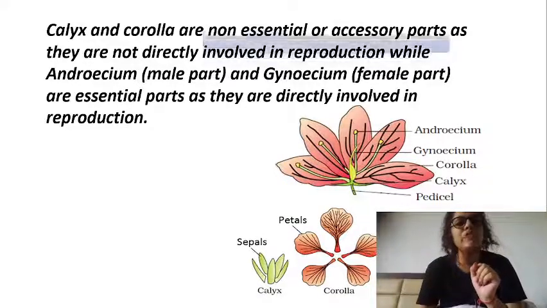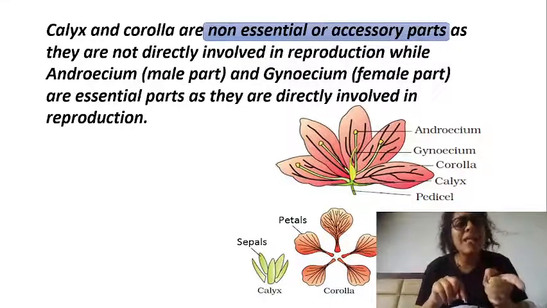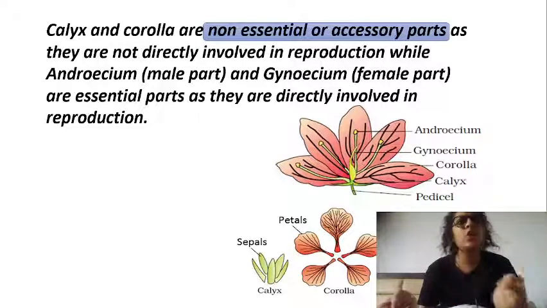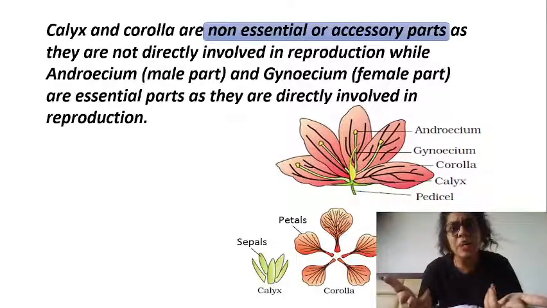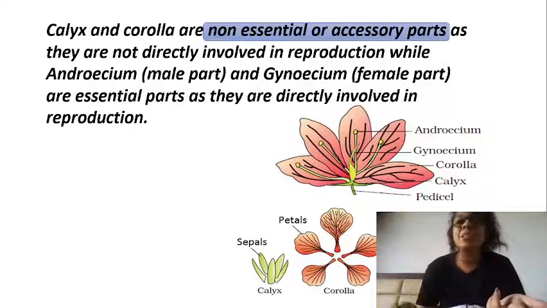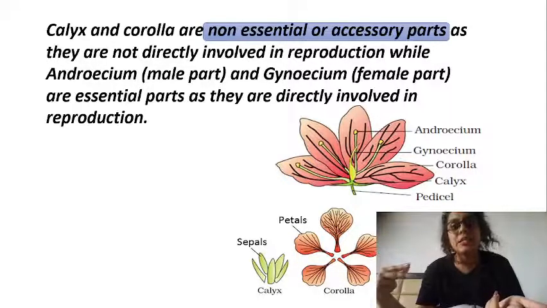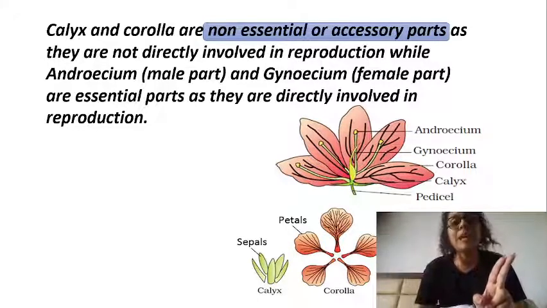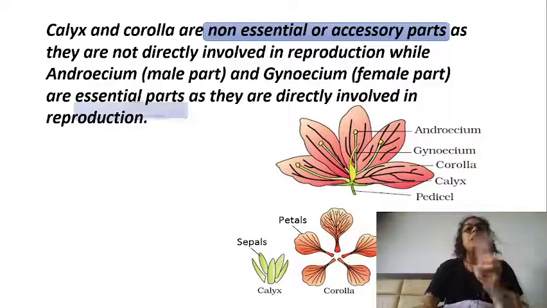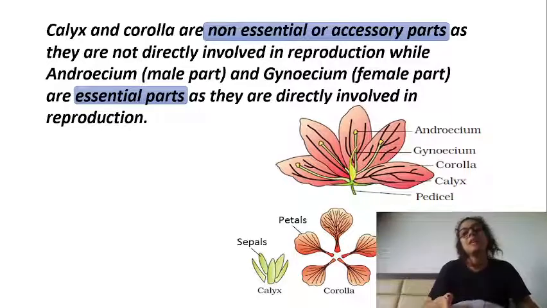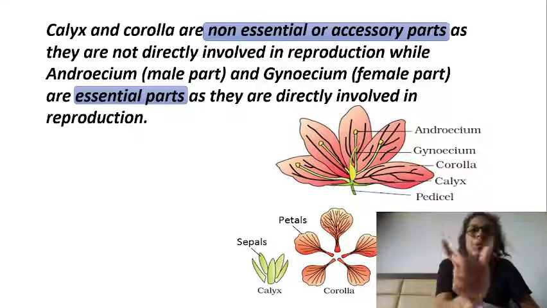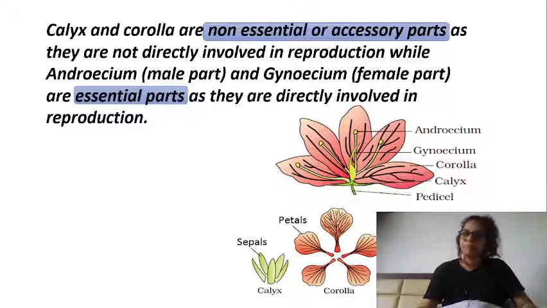Like calyx and corolla, they are non-essential. Why? Because calyx is protecting the corolla at the bud condition and corolla is attracting pollinators. Are they taking part in reproduction directly? No. Indirectly, yes. Corolla is attracting insects for pollination. But directly, are they providing the reproductive role? No, right? So they are non-essential. Androecium and gynoecium are the male and female parts themselves, directly taking part in reproduction. So we say they are the essential whorls of the flower. Clear? So essential whorls and non-essential whorls, or non-essential parts and essential parts. On these, normally, the questions are asked.